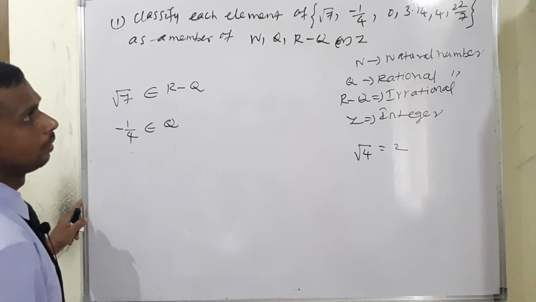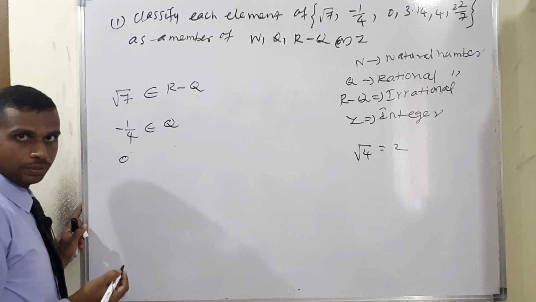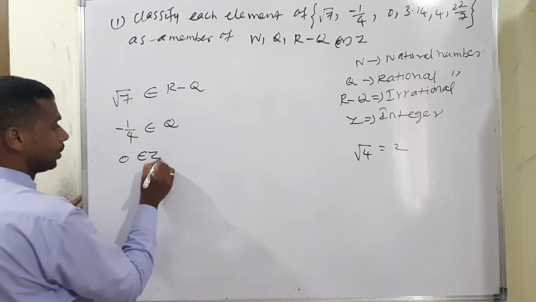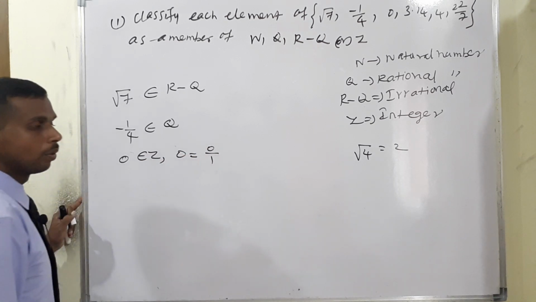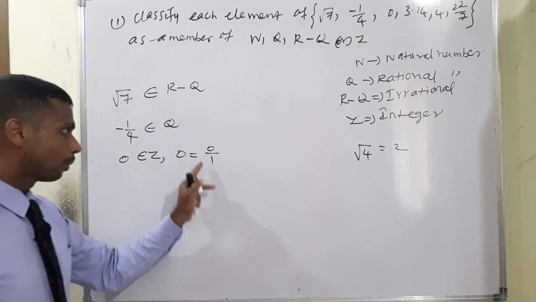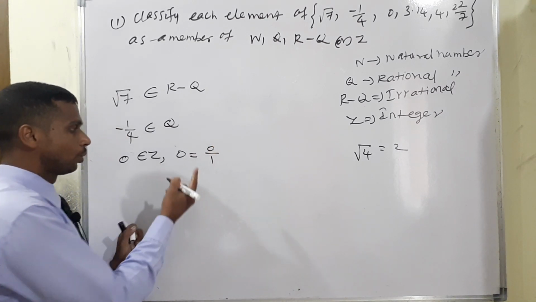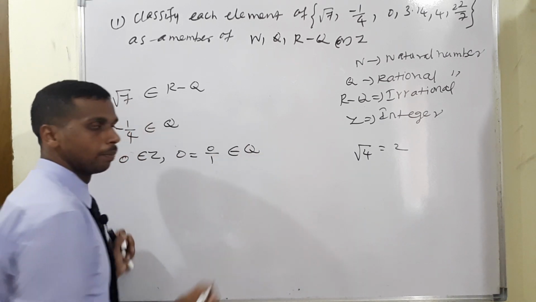The next one, 0. Simply we can say 0 is an integer. 0 belongs to integer. At the same time, we can write 0 as 0 by 1, which is P by Q, rational form. So 0 we can say in two types: first integer, and at the same time it belongs to the rational numbers.